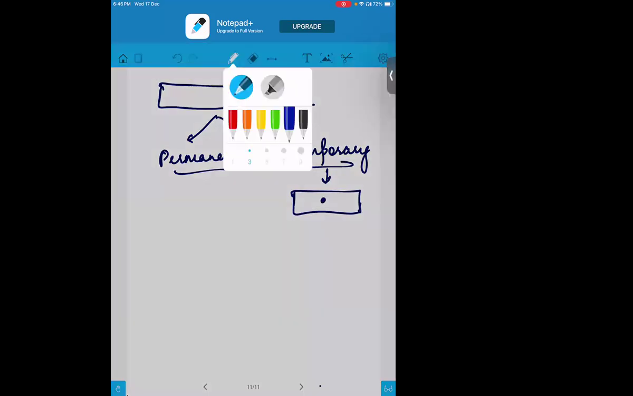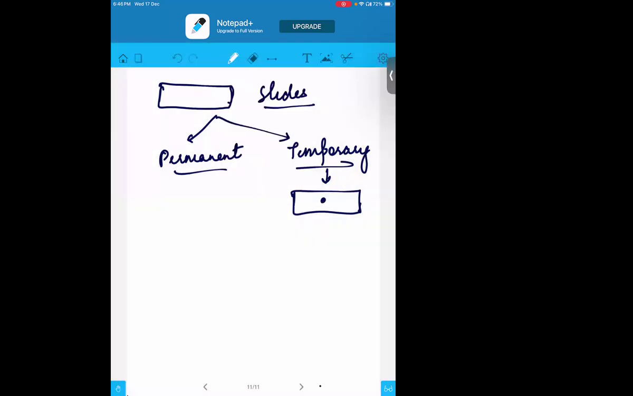For example, if I want to see the blood cell, I will be taking a drop of blood and keeping it here, and I'll be watching it under the microscope. We put a cover slip also, right? Yeah, that is actually the complete experiment if you wanted to do it.